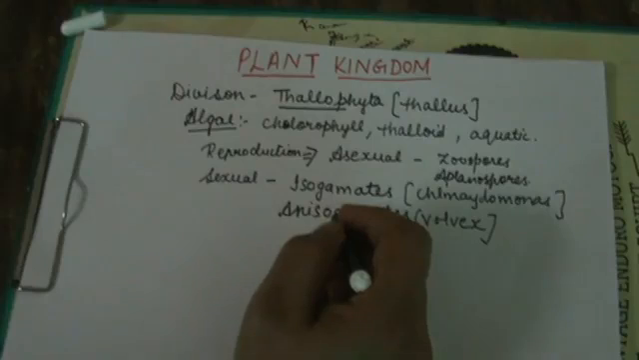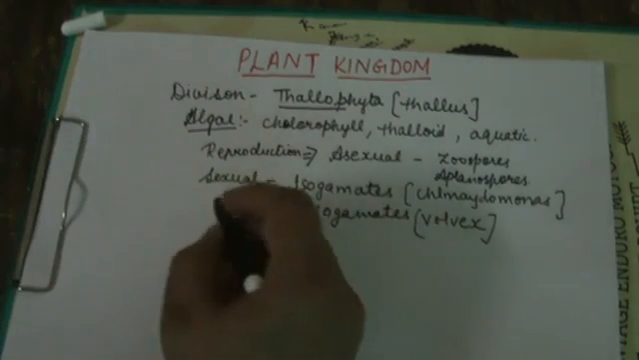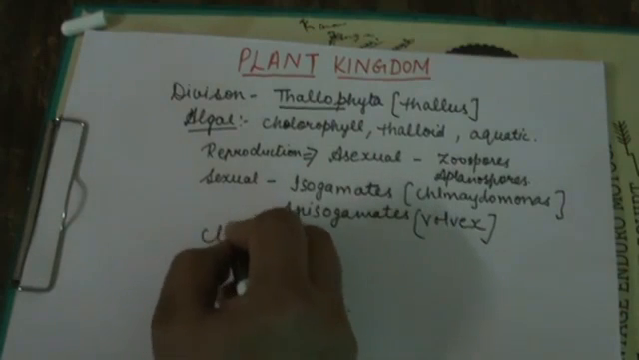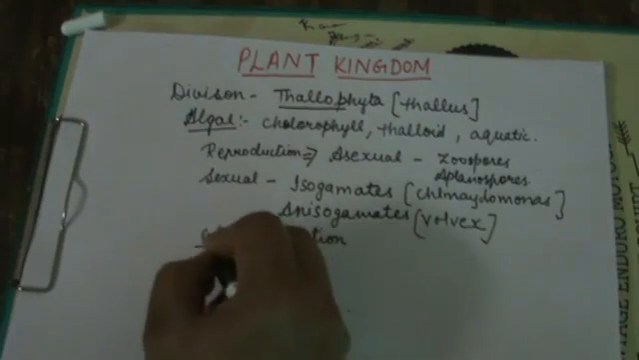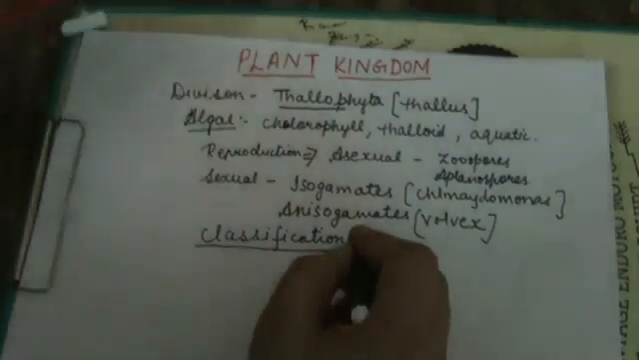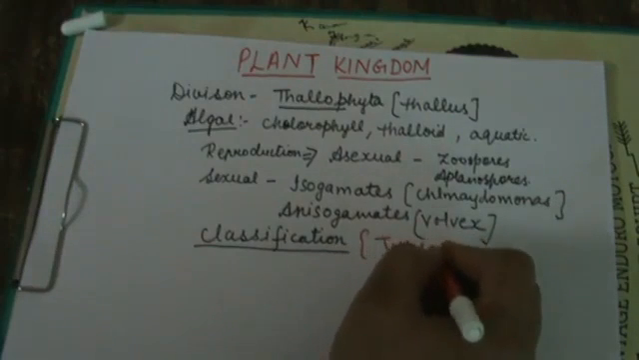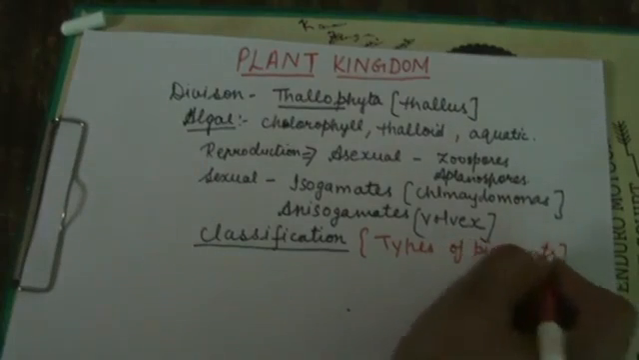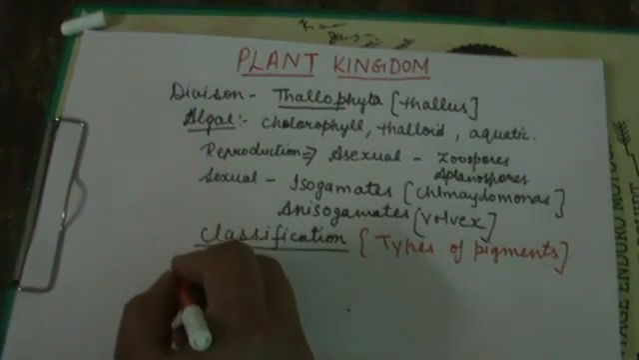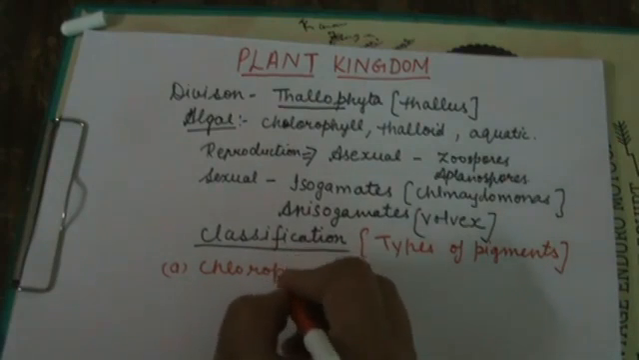Next, students, we can classify algae into different types on the basis of the type of pigments they have. Classification on the basis of types of pigments. First is Chlorophyceae.